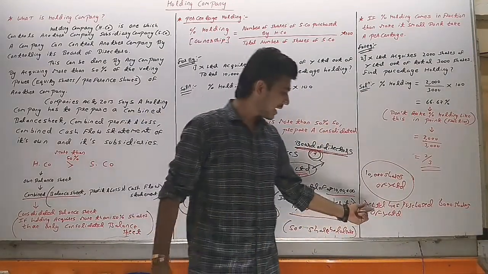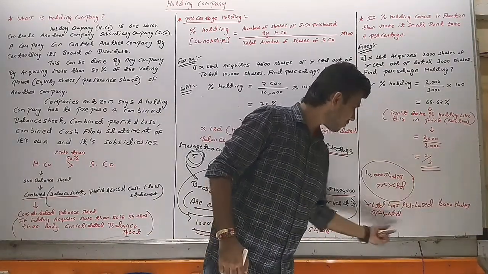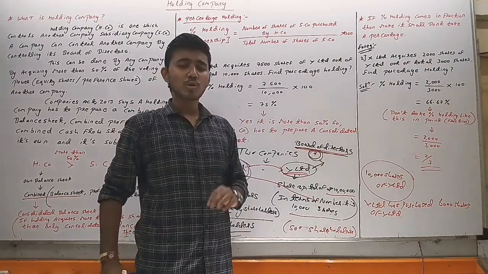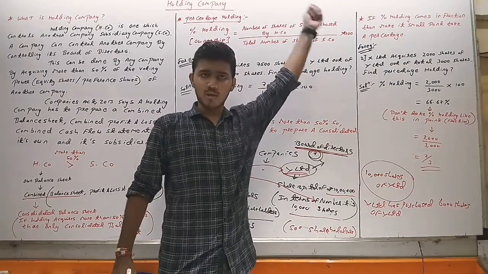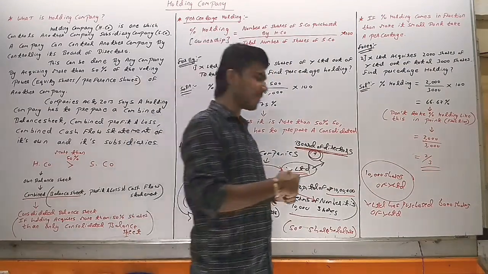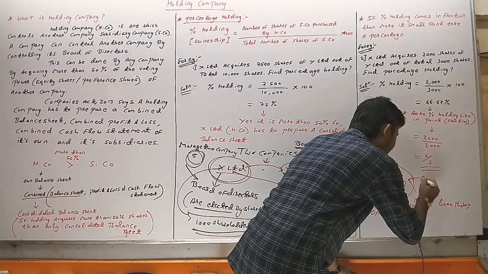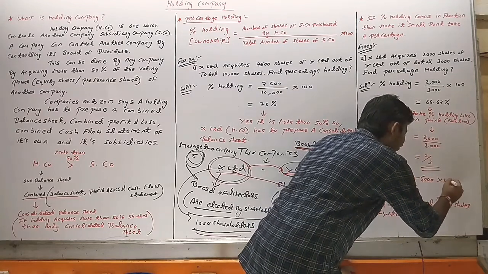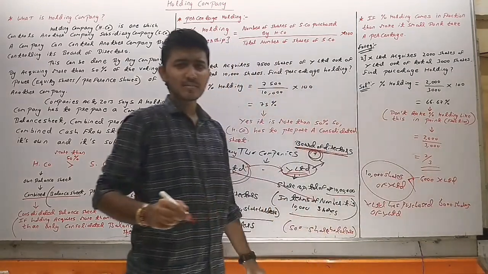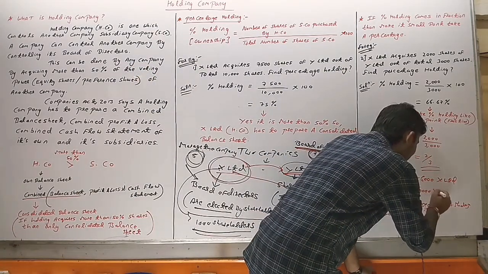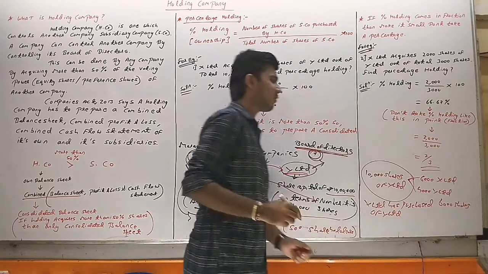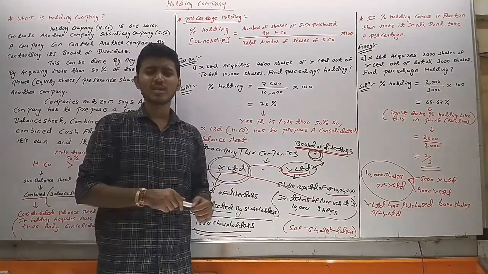Total number of shares of Y Limited was how much? 10,000. But out of it, 6,000 are now acquired by X Limited, and how much remains with Y Limited? 4,000 remain with Y Limited. Y Limited means the different shareholders of Y Limited.